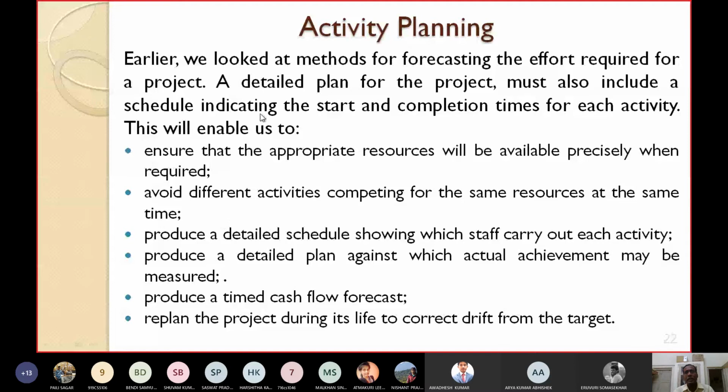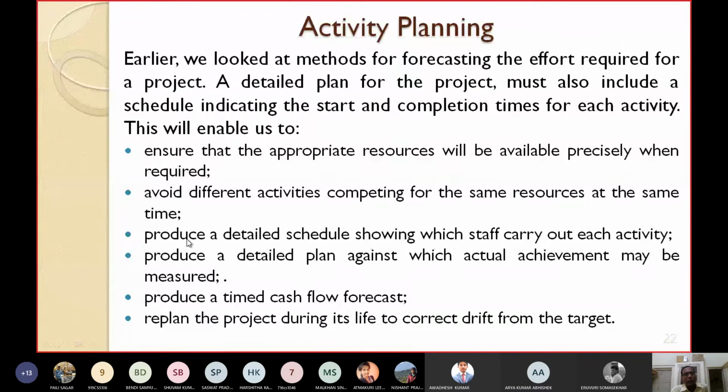If you can prepare the activity planning, then we can avoid the situation where different activities compete for the same resource at the same time, for example where we have only one scanner and two or three activities require the scanner at the same time. With detailed planning for the activities, this problem can be avoided.